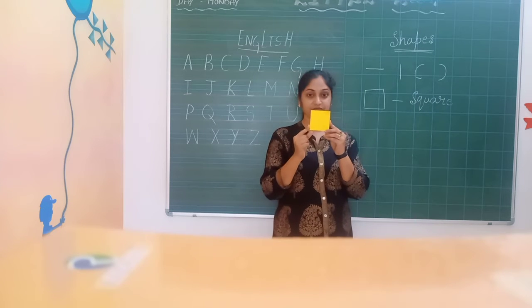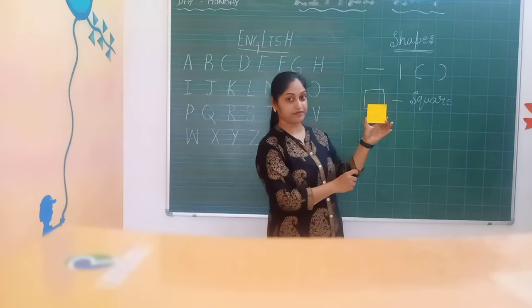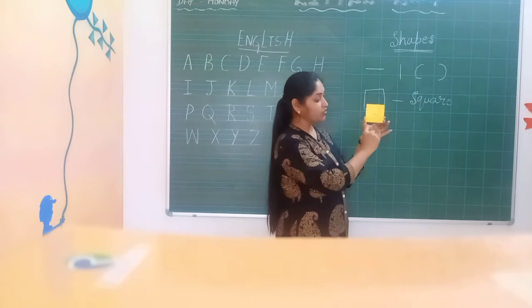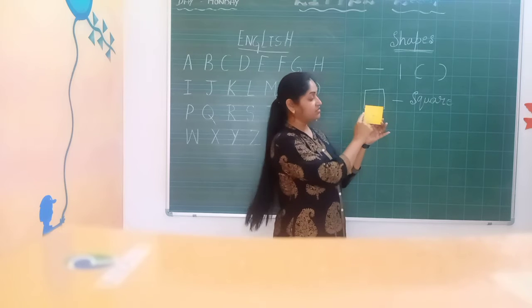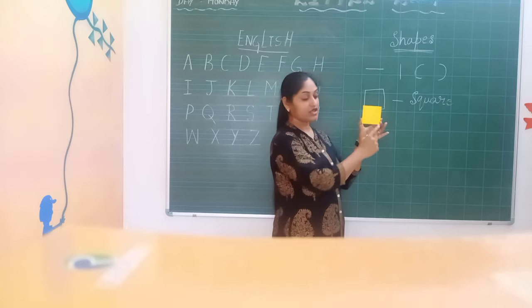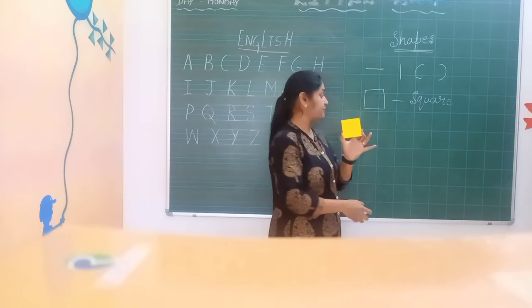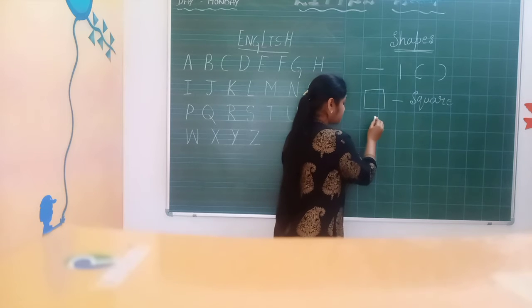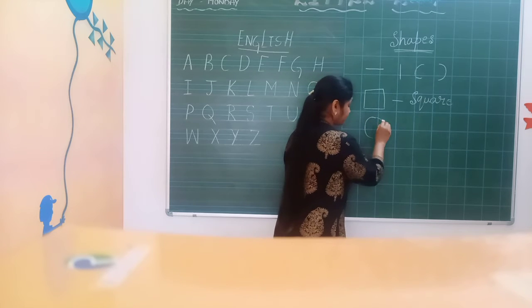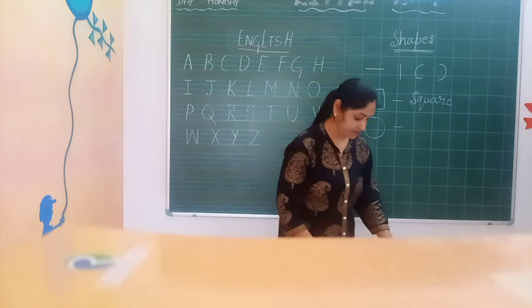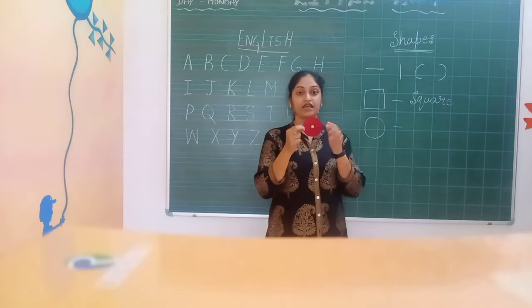Can you see, children? This is square. This consists of 2 sleeping lines, 2 standing lines. This shape is square. Then we will move to circle. Can you see, children?